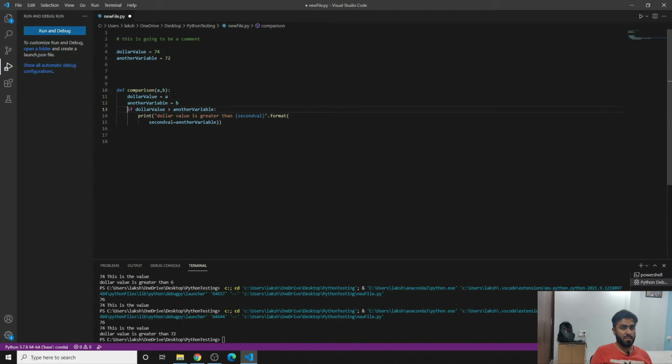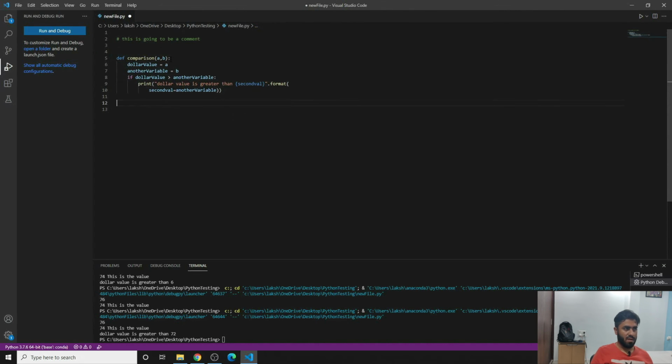And anything, so suppose you write a function, a loop, or an if condition, we have to provide an indent. So this is how we provide an indent. So we are saying that dollar value here is a and another value is b, and now what we can do is simply cut and paste from here, and then we can write comparison equals dollar value and another value.